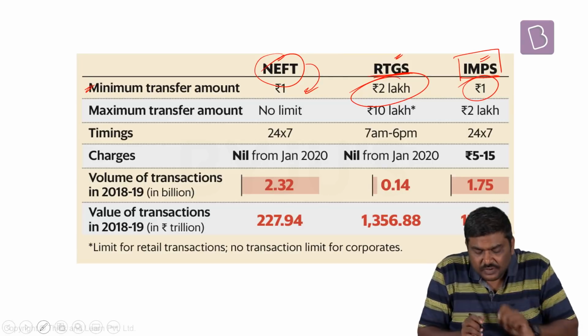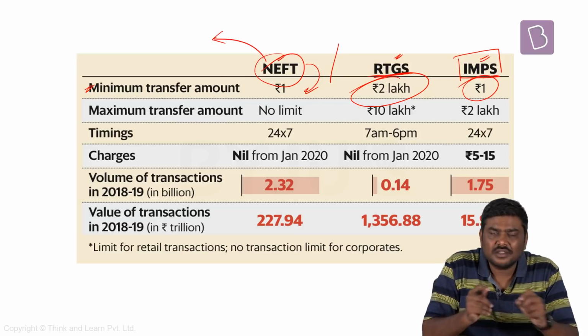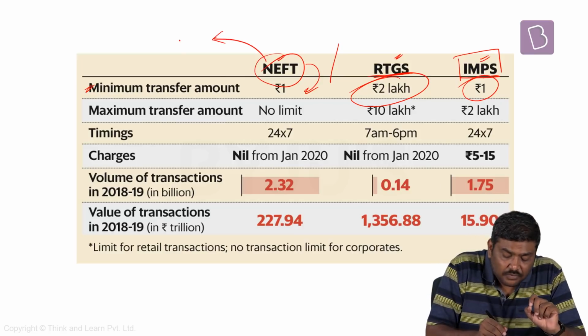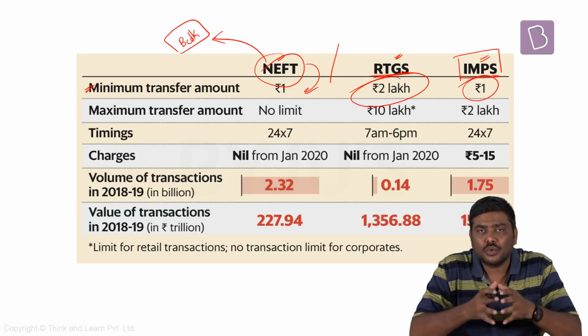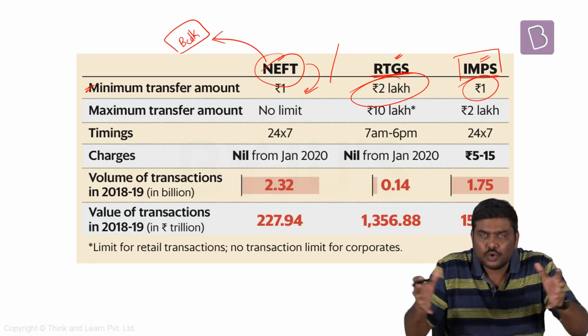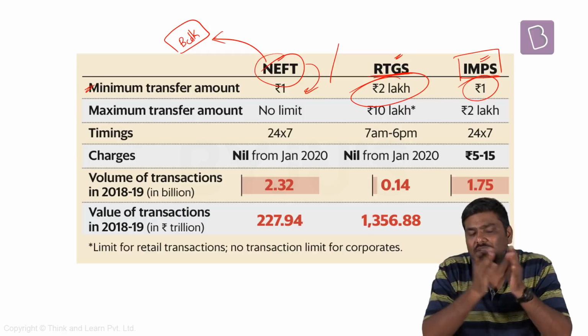Now, what is the basic difference between NEFT and RTGS? In case of NEFT, usually the transactions are cleared in the form of bulk transactions or in the form of the tranche of transactions. That is, once every half an hour, the group of transactions under NEFT will be cleared by RBI. That is a precise reason.